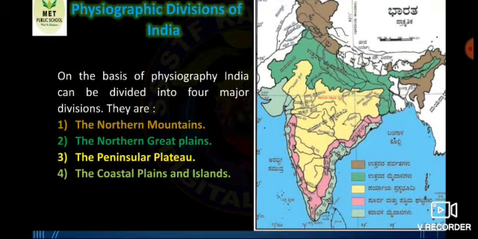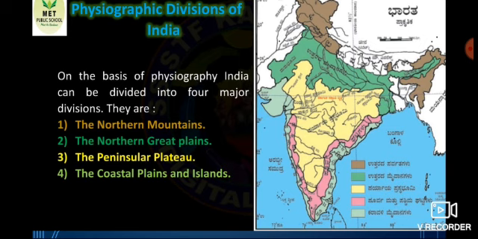Now, let us see physiographic divisions of India. Physiographic division means the physical features of India. On the basis of physiography, India can be divided into four major divisions. The physical features of India are classified into divisions. They are the northern mountains, the northern Great Plain, the peninsular plateau, the coastal plains and the islands.